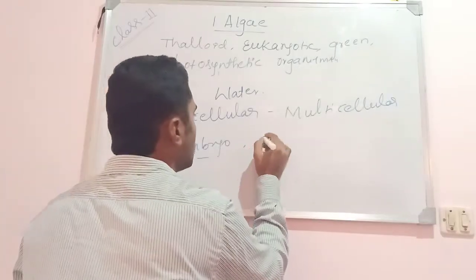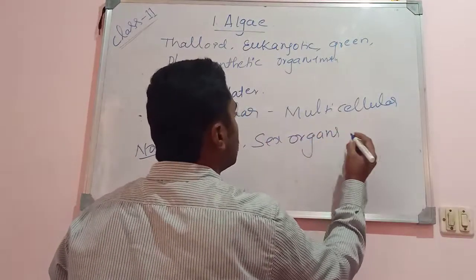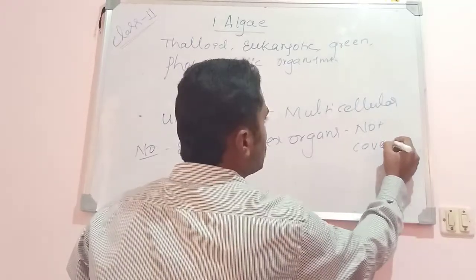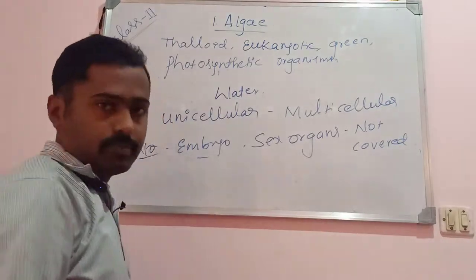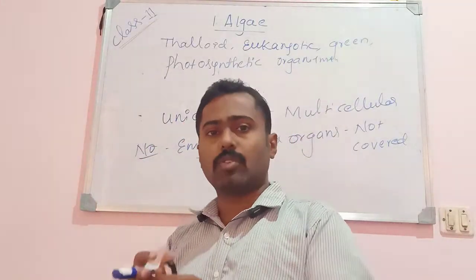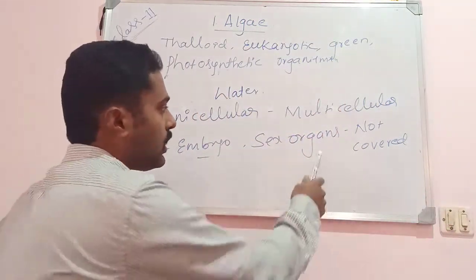And the sex organs or sex cells are not covered by any kind of sterile structures. There is no covering; the sex cells and sex organs are naked.